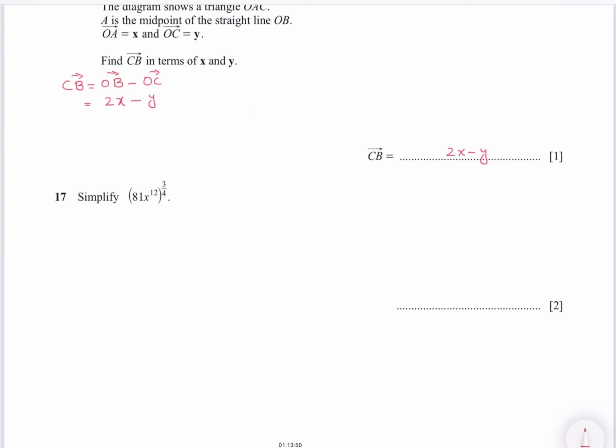Simplify 81, x to the power 12, whole to the power 3 over 4. So 81 is 3 to the power 4, whole to the power 3 over 4, times x to the power 12, whole to the power 3 over 4. Now simplify them. You get 3 to the power 3 times x to the power 9. So it is 27x to the power 9, your answer.